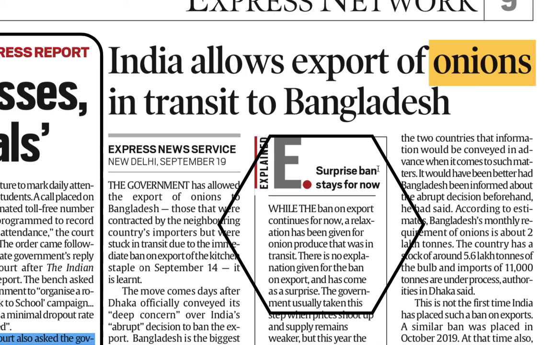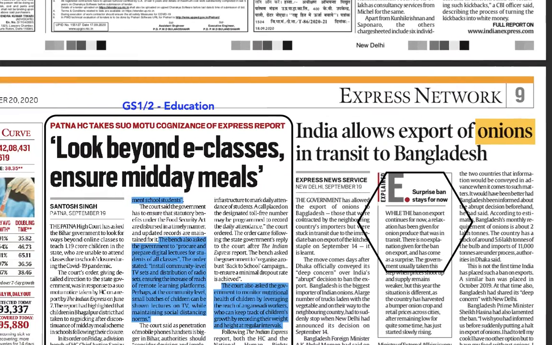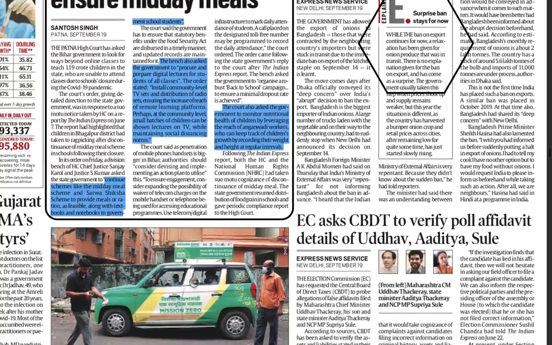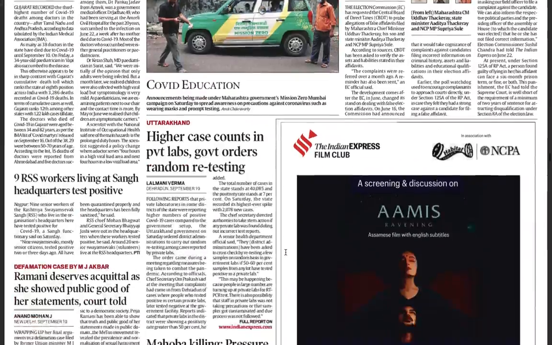You should know exactly what the recurrent theme is, like why there is a ban on the export and why again there is fluctuation of the onion prices. And onion is one of the most important commodities which has impacted the political class a lot. So just make a 1 page note on that, and then you don't have to read everything entirely when onion is in the news. We can move ahead.